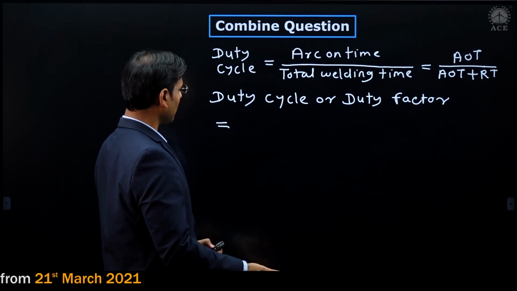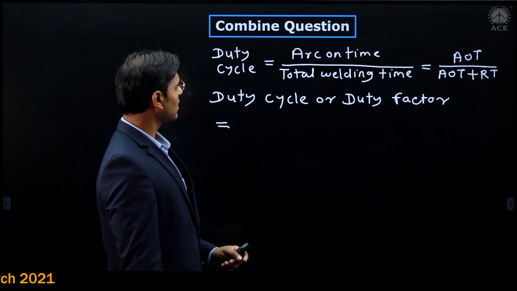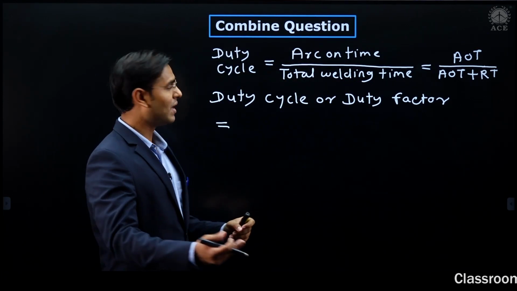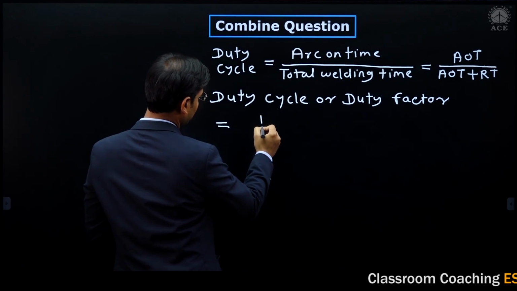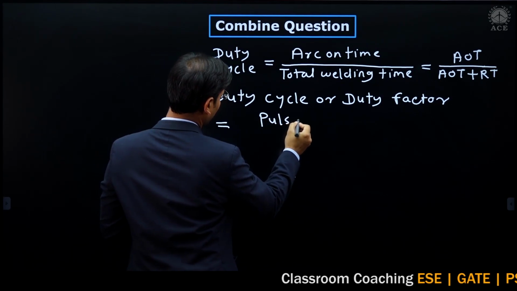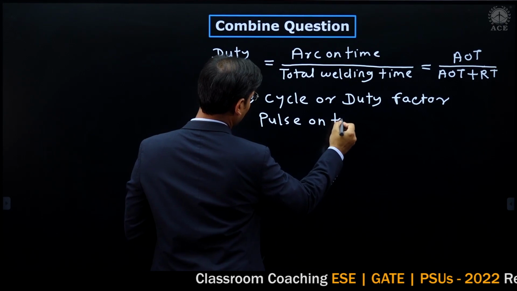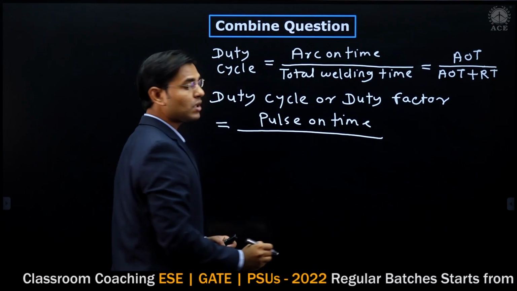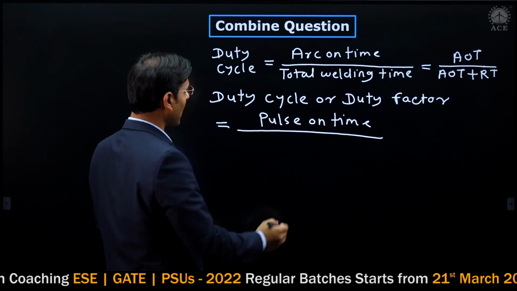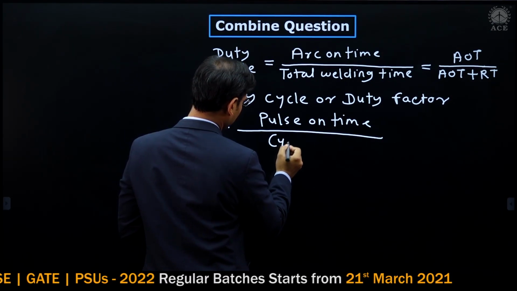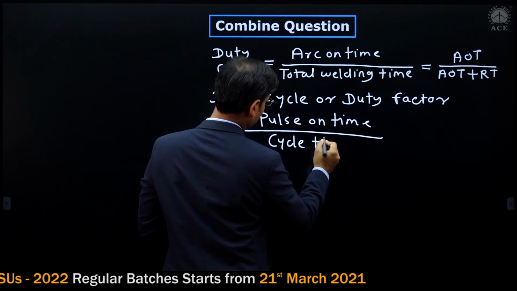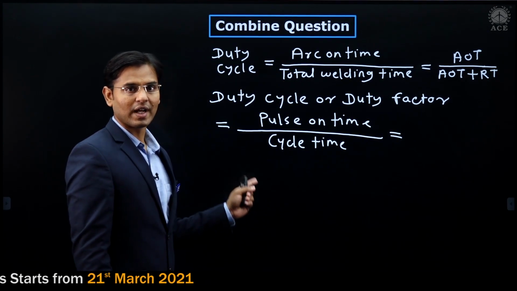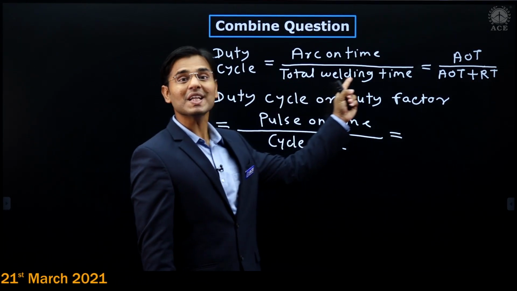Now see, in EDM which terms are we using? Here the term was arc on time; for EDM I am using pulse on time, divided by total time. For EDM I am writing cycle time. What is the cycle time? Again, the cycle time is like the total welding time.